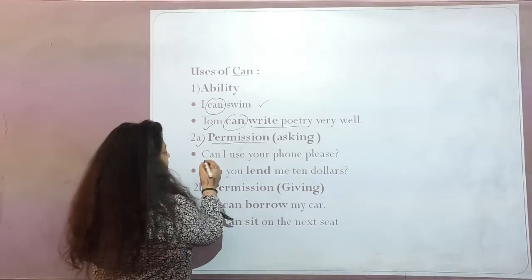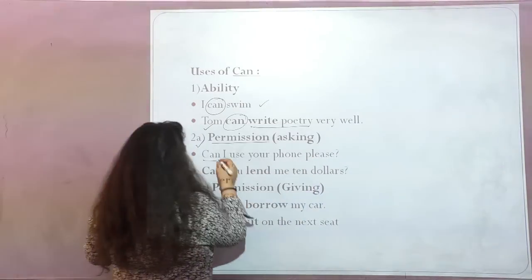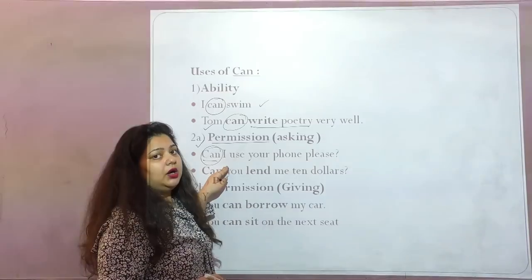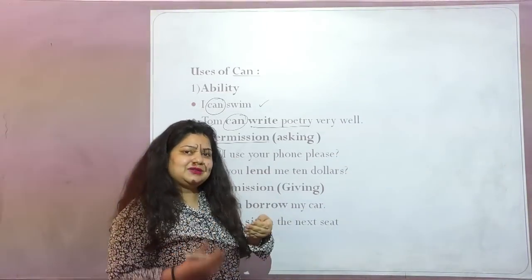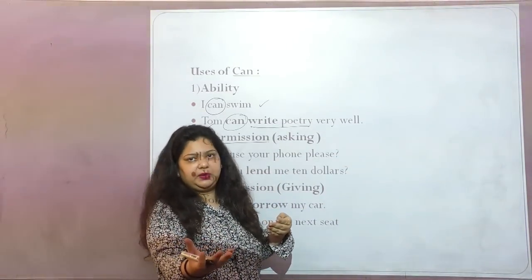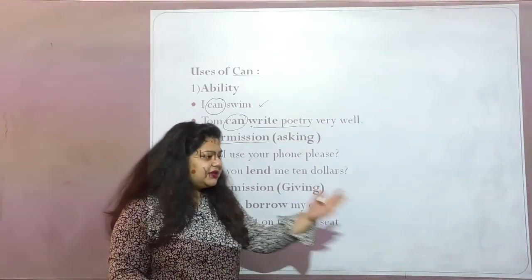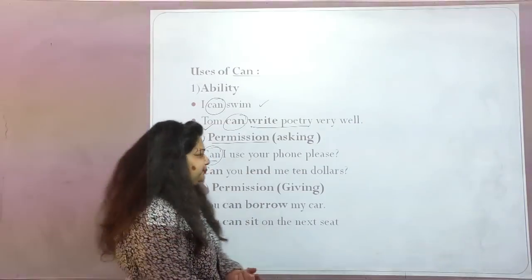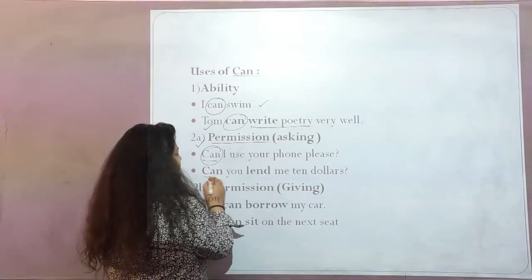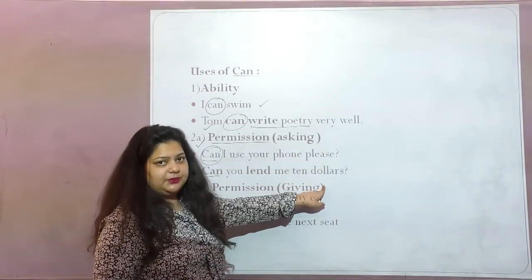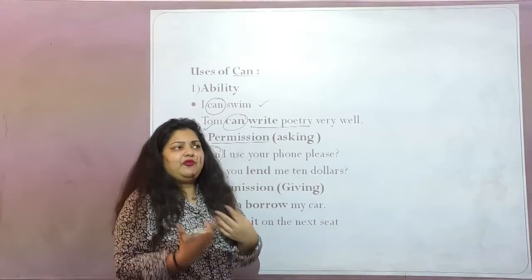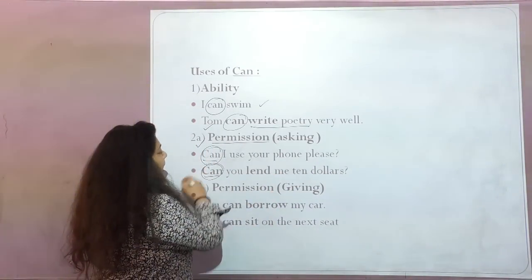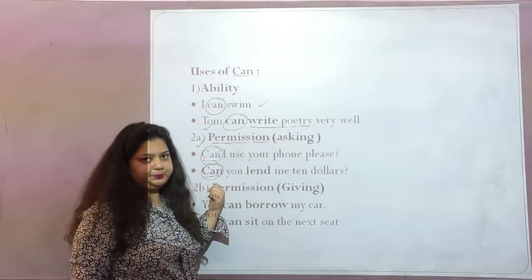Now let's see here. Can I use your phone please? Can I use your phone please? So what I am using here, can is used for taking or asking the permission, that can I use your phone please, or can I have your attention please, can I sit here please. So this is a kind of taking or asking for any permission. Now next sentence says, can you lend me $10? Right? If I want to ask somebody for $10, this is again asking for permission.